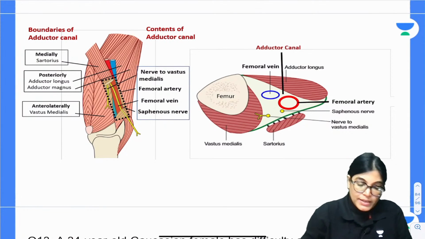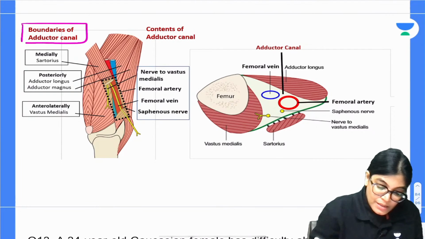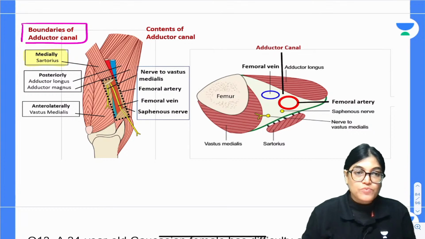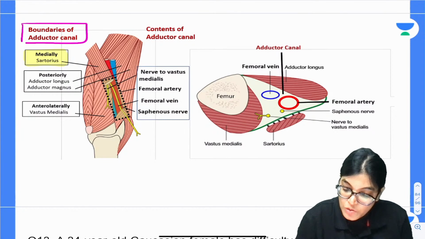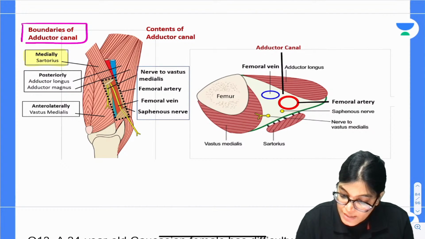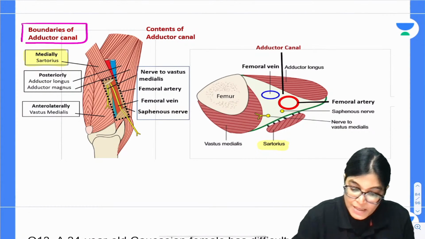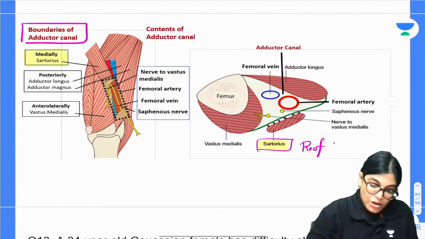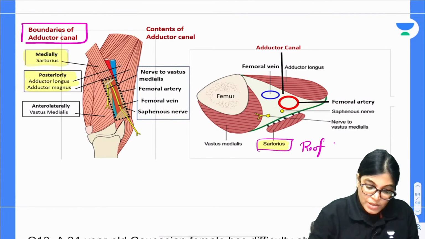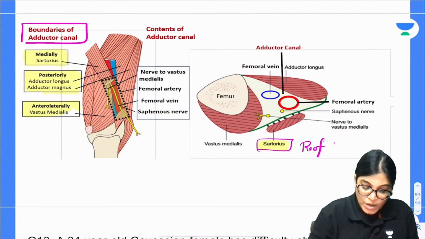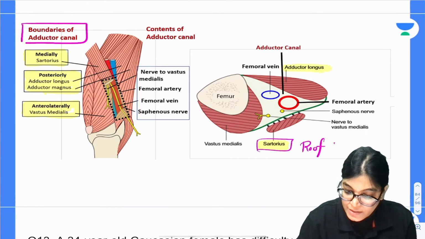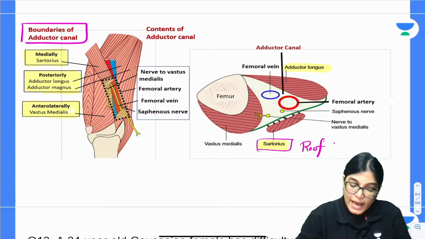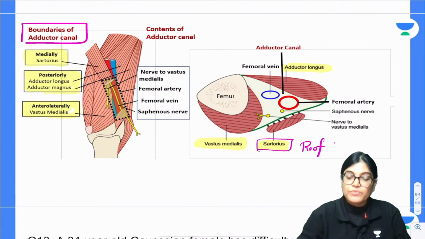Now let's see the boundaries. When we are talking about the boundaries of adductor canal, it is bounded medially by sartorius muscle, which also forms its roof. Here you can see the sartorius muscle has been shown, forming the roof. Posteriorly, it is formed by adductor longus and magnus, anterolaterally by vastus medialis. In transverse section you can see adductor longus forming the posterior border along with adductor magnus, and anterolaterally we have vastus medialis.